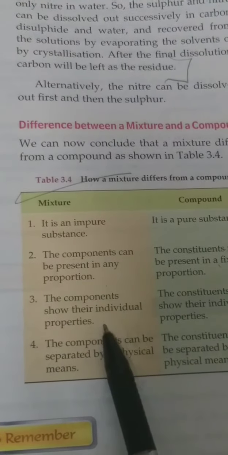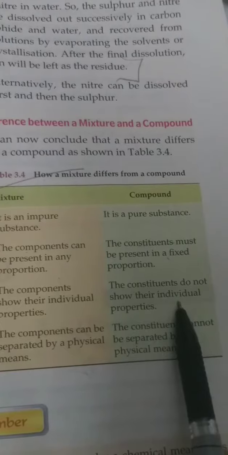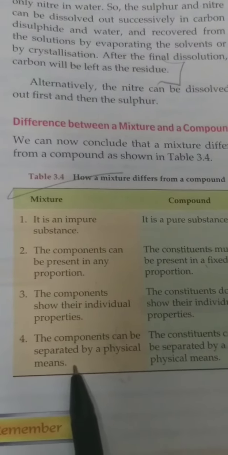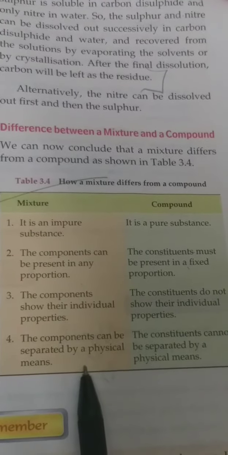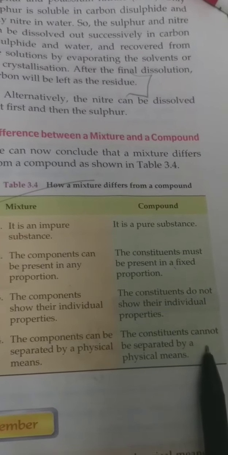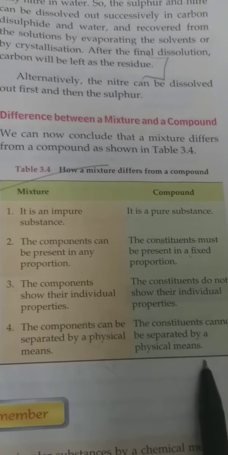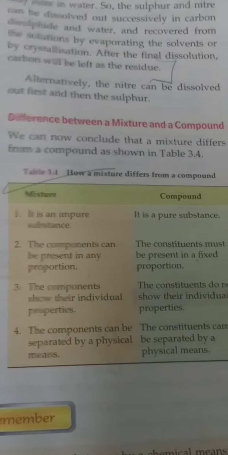Third point, the components show their individual property. In compound, the constituents do not show the individual properties. Fourth, component can be separated by physical means. In case of compound, the constituents cannot be separated by physical means.